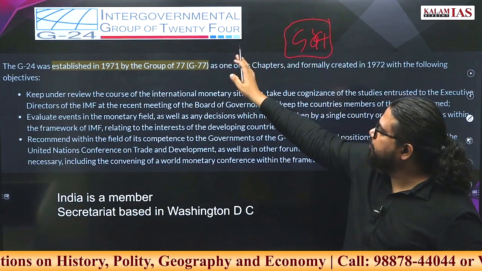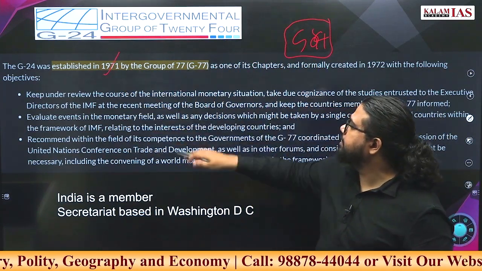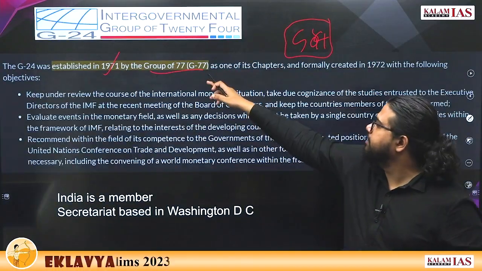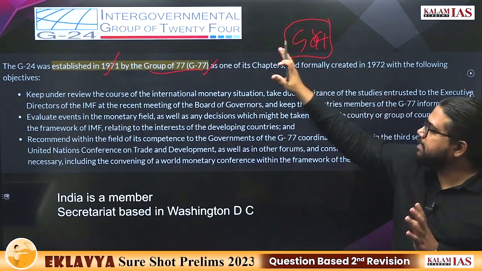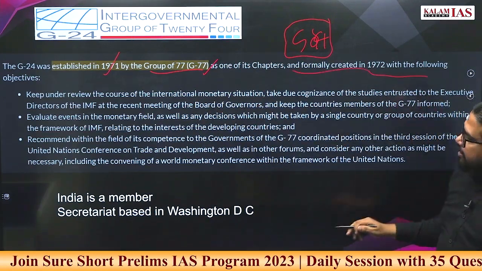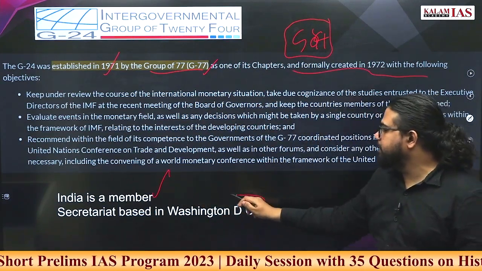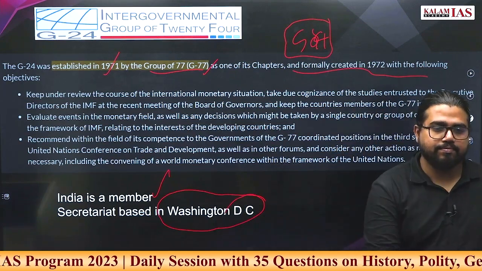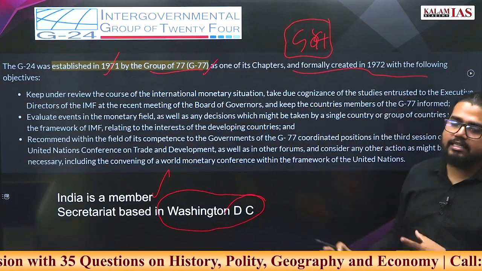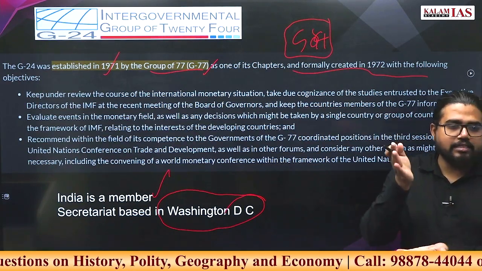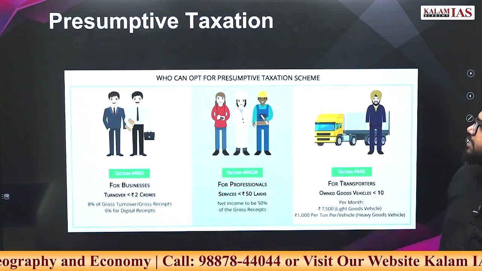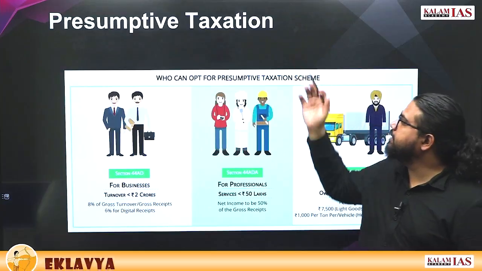Now, the Group of 24 was established in 1971. It is established by the Group of 77, not a subgroup. India is a member. The Secretariat is based in Washington, DC. Why is this organization in use? Because of this equalization levy concept, digital taxation. What is presumptive taxation?